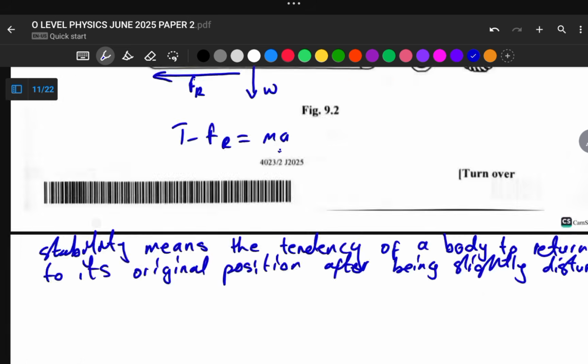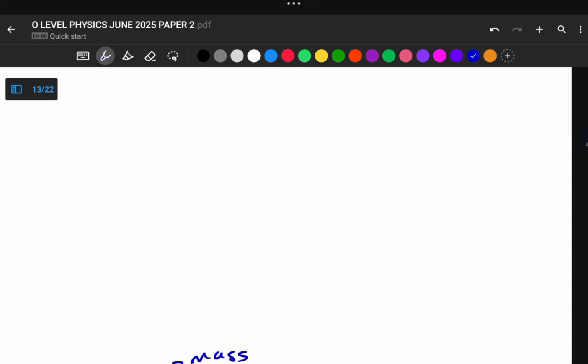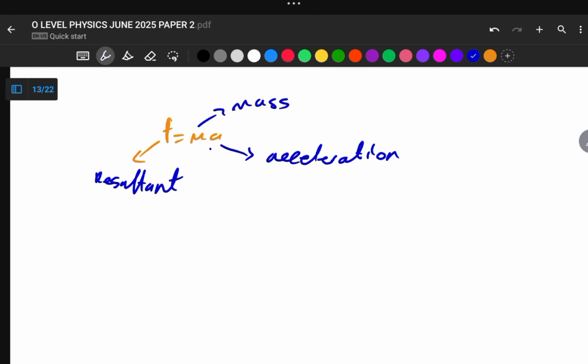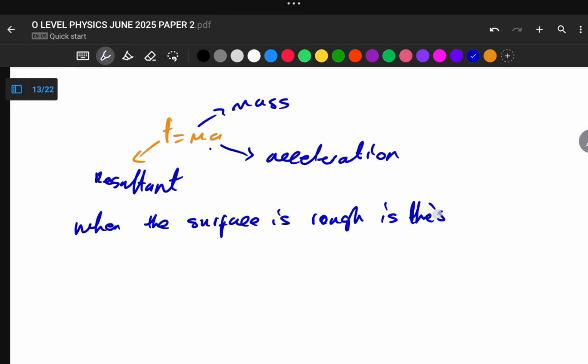Okay, so to explain why the force exerted by the tractor when pulling the wooden block on a rough surface is greater, we can now say: when the surface is rough, there is frictional force.